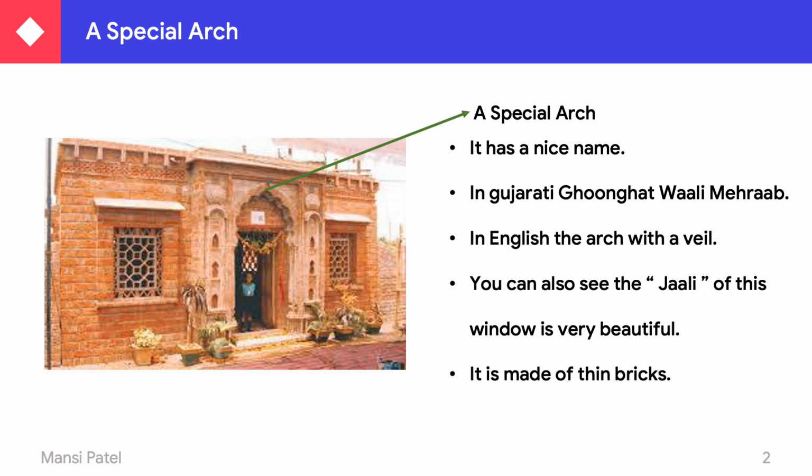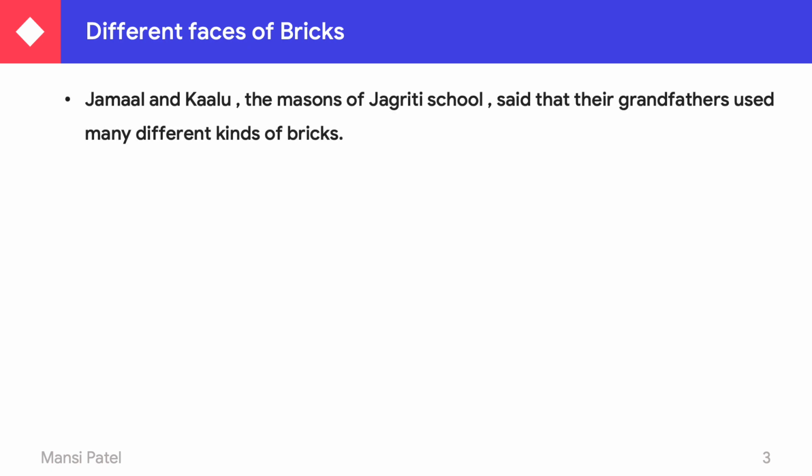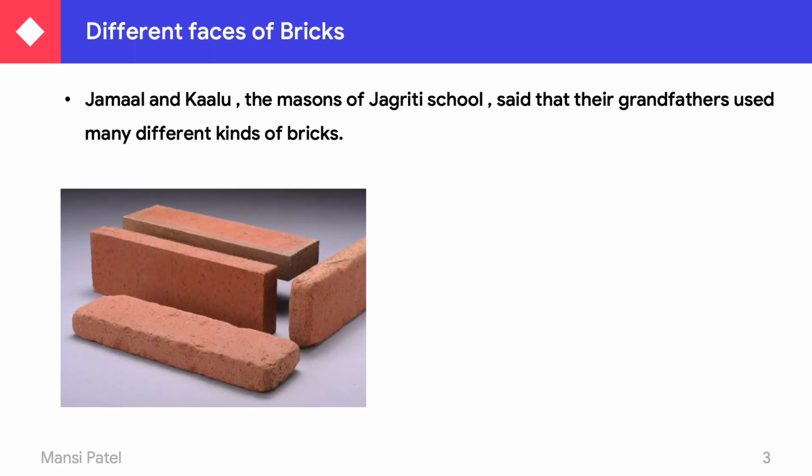It is made of thin bricks. Different phases of bricks: Jamal and Kalu, the masons of Jagrati school, said that their grandfathers used many different kinds of bricks. You can see here there are different kinds of bricks.